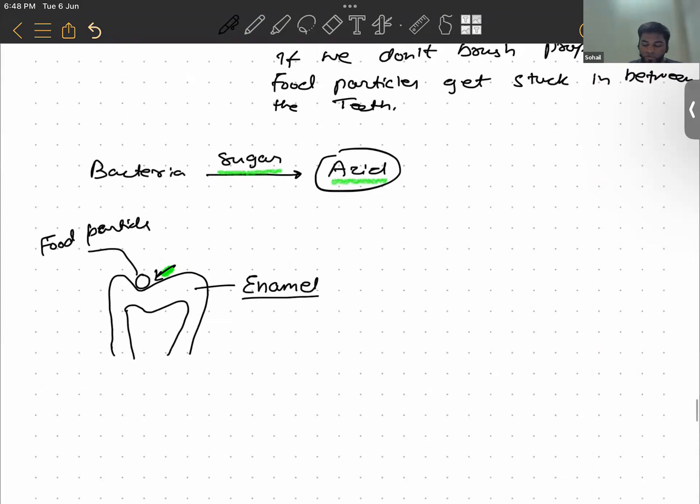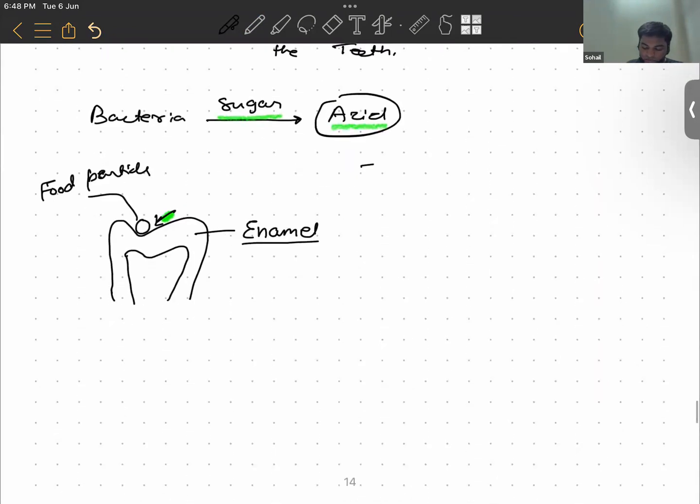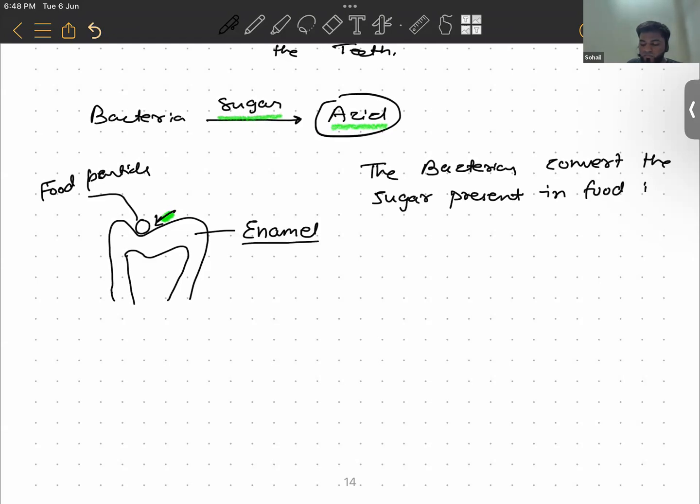So we say that bacteria convert sugar into acid that decays the teeth. That's why you will feel sensation in your teeth, and you have to go to the dentist then.